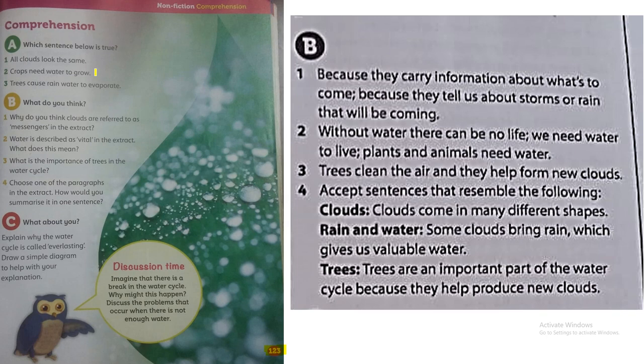Number 3, trees cause rainwater to evaporate. No, it's the heat of the sun that causes water to evaporate. So the correct sentence will be number 2. Let's move to exercise B.